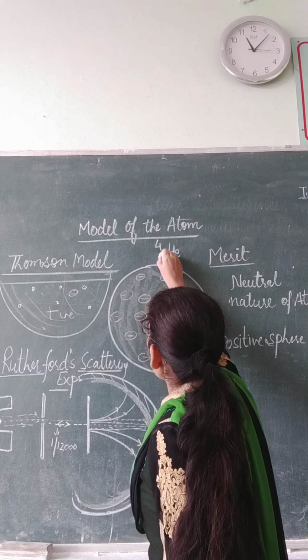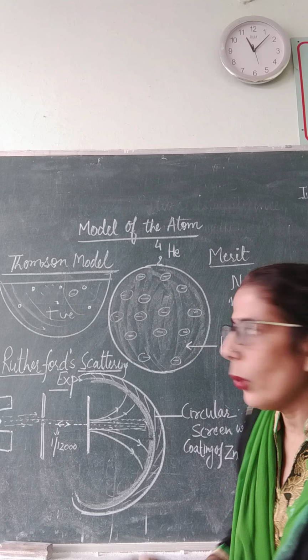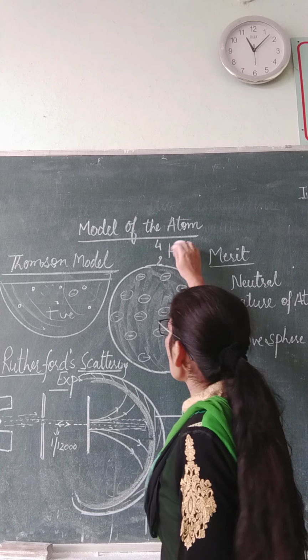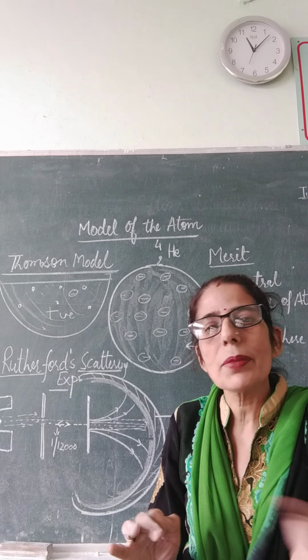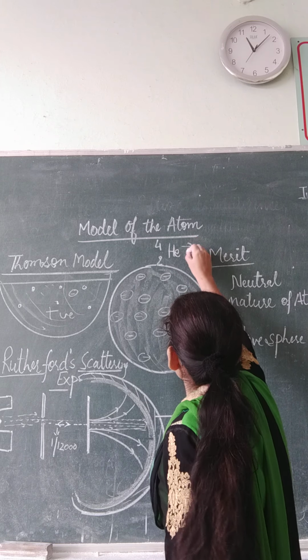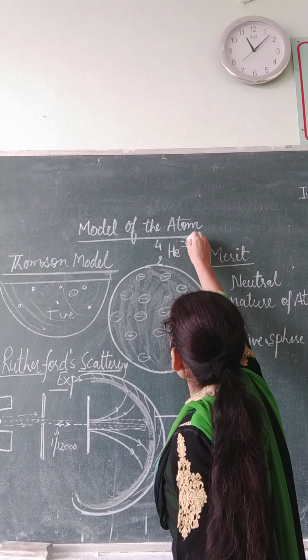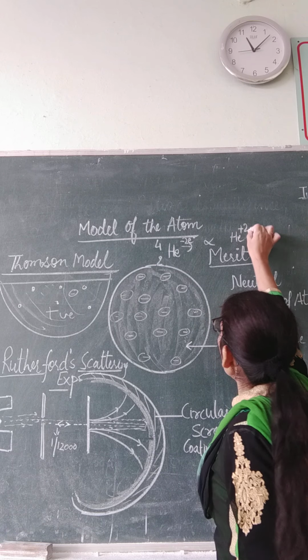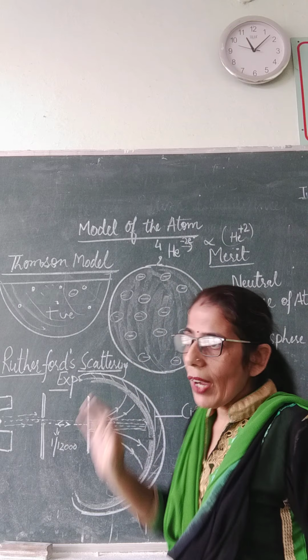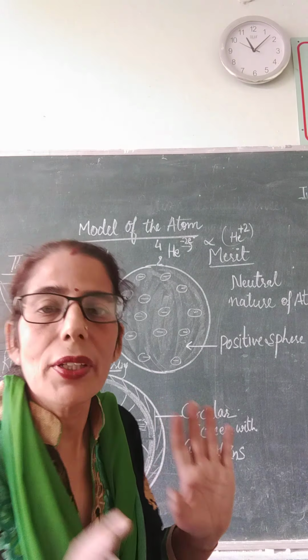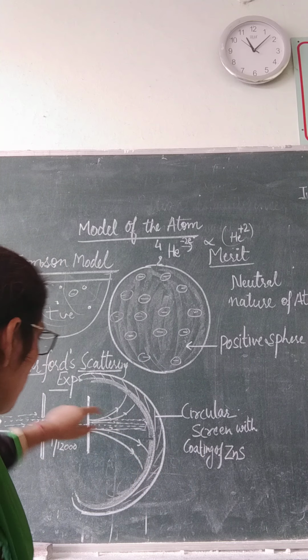So it is heavy in comparison to proton, and it is doubly charged, means if its 2 electrons are removed, then it becomes alpha particle. So minus 2 electrons, then it turns into alpha particle, or we can symbolize it as He 2+. Right? So these are alpha particles. They are fast moving, so they have a considerable amount of energy.